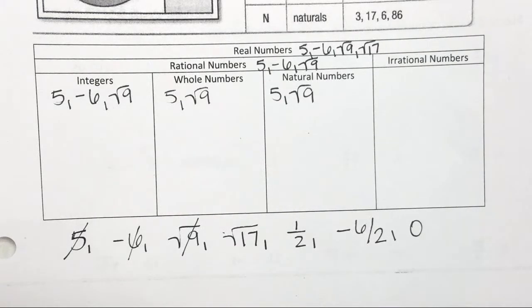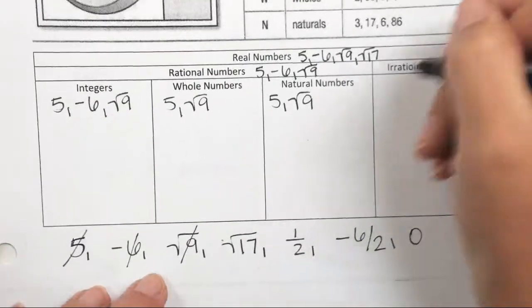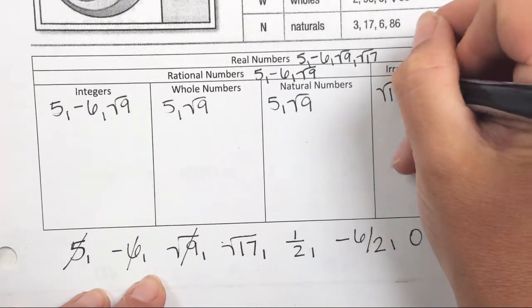And type it in your calculator. I want you to see what it looks like in your calculator. I'll do it in mine too. It's going to be 4.12. And see how it's got no pattern? You can't really guess what the next number is going to be because it's just random. It's irrational. So this is going to go under irrational, square root of 17.